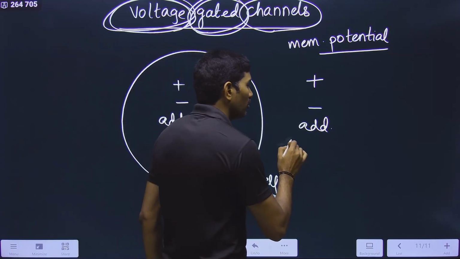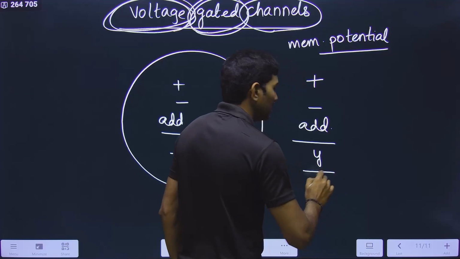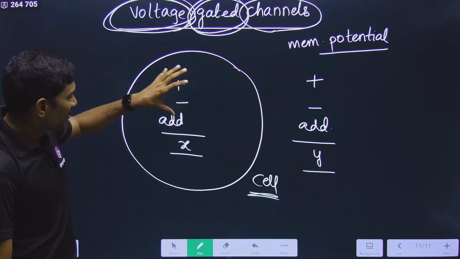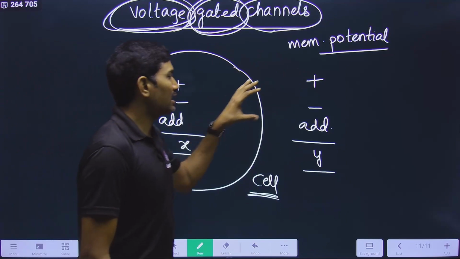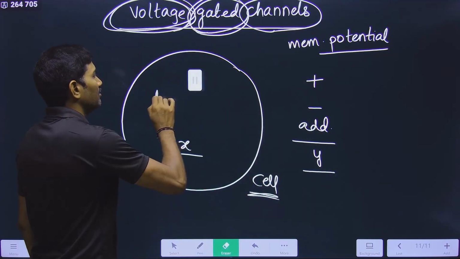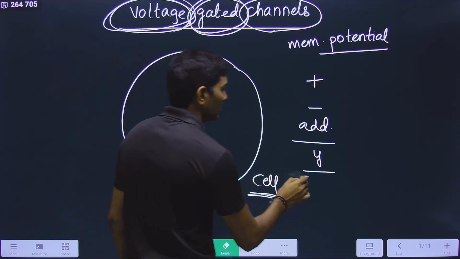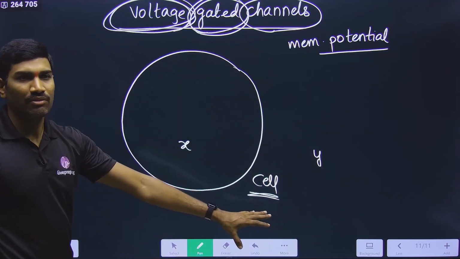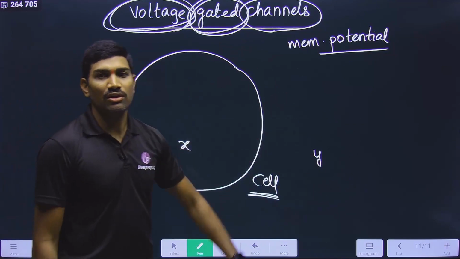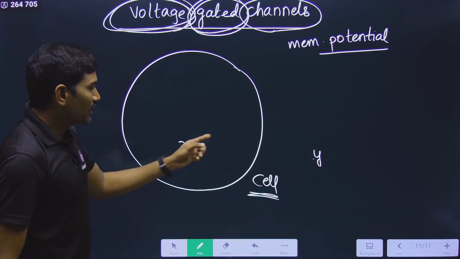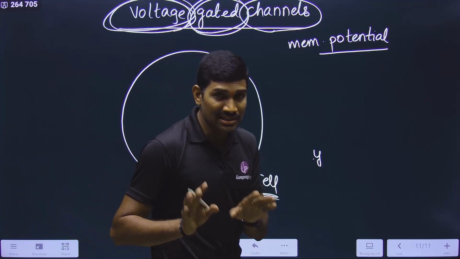And after adding all these things outside, you get some value y. Understood or not? So in this way, you get some value inside the cell and some value outside the cell. For inside the cell we consider this as x, and for outside the cell we consider this as y. Okay, so in this way we got some values. Now compare these two values. Are these values exactly the same? Is x equal to y?